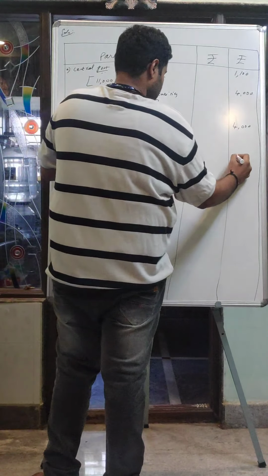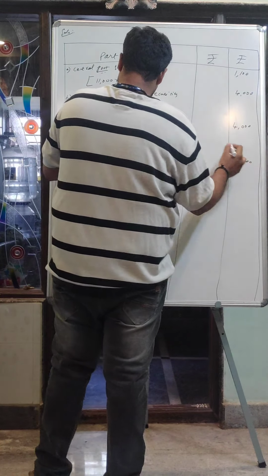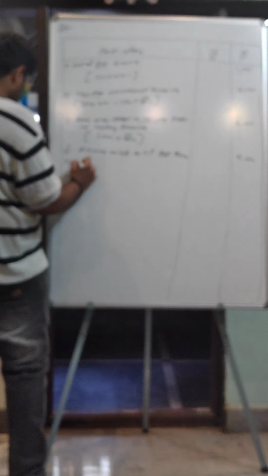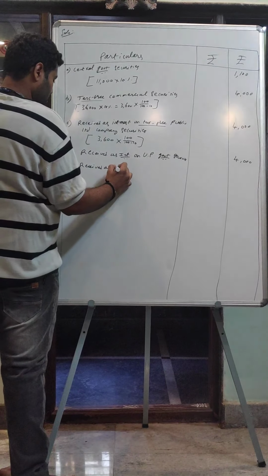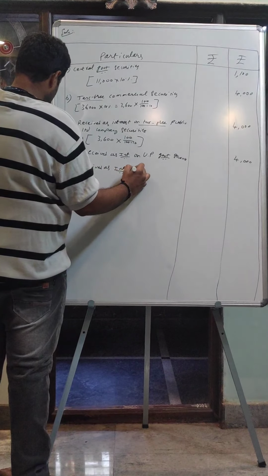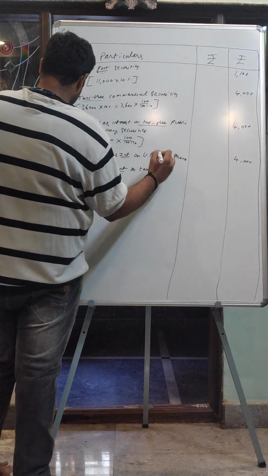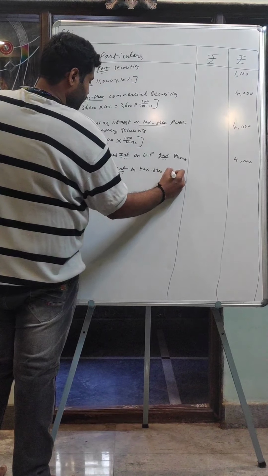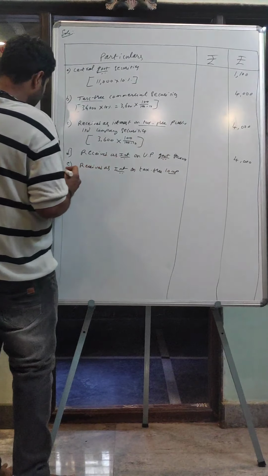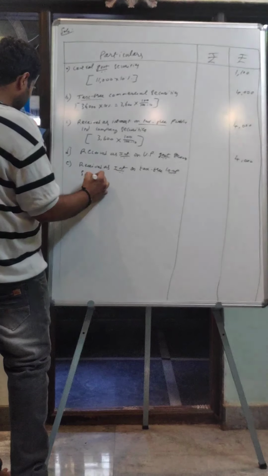So it becomes rupees 4000. Next point, interest received on tax-free company securities.